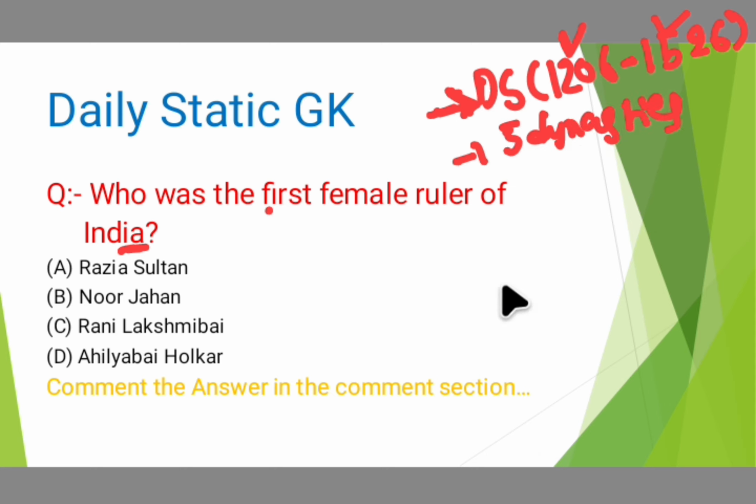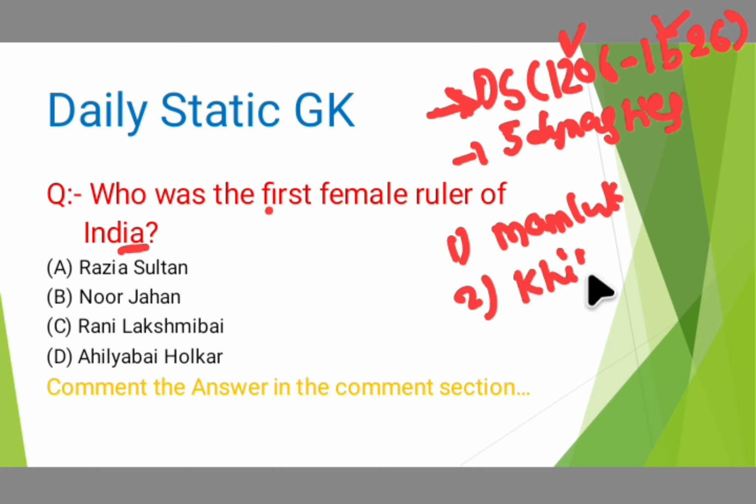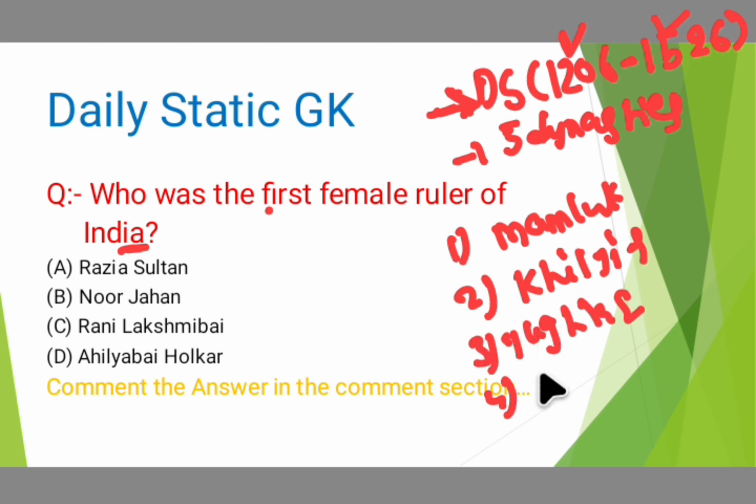First one is the Mamluk dynasty. Second is the Khiljis. Third is the Tughlaqs. Fourth dynasty is the Sayyids. Fifth one is the Lodhis.